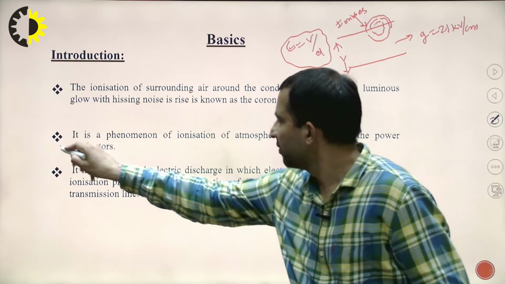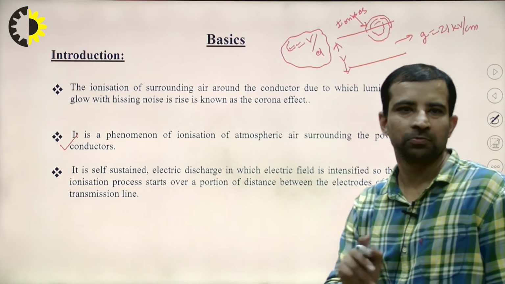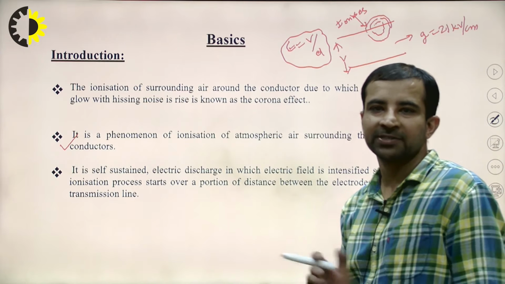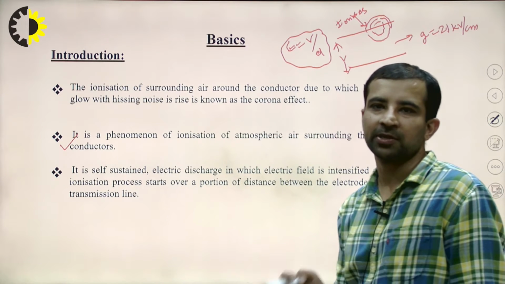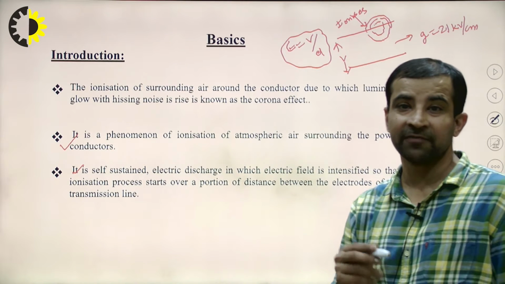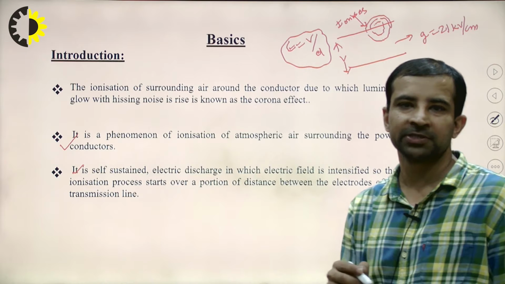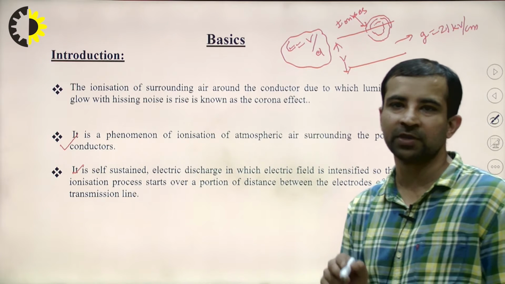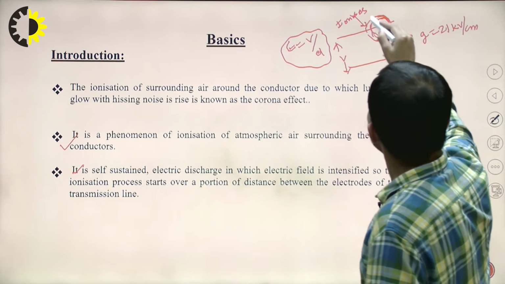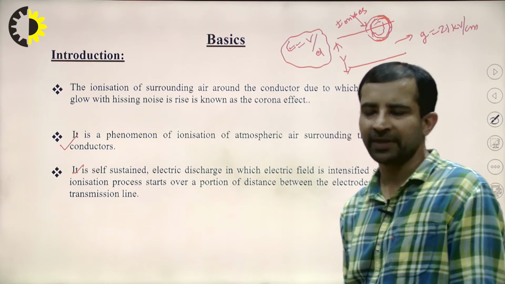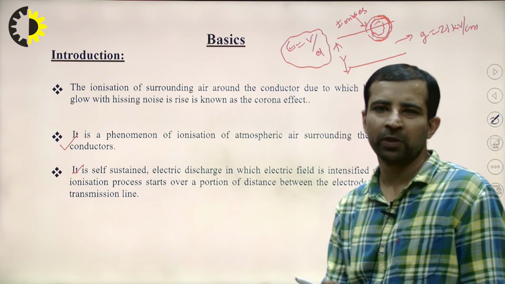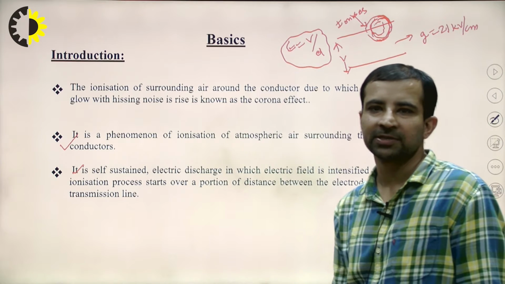Now it is the phenomenon of ionization of atmospheric air surrounding the power conductors. So that basic concept I have explained, why this ionization occurs. It is because the electric field is greater than the dielectric strength of the air. So ionization starts. Now it is self-sustained. It is a self-sustained electrical discharge in which the electric field is intensified, so that the ionization process starts over a portion of the distance between the electrodes of the transmission line. There are various advantages as well as disadvantages of this corona effect. Talking about the disadvantages, there are many, although there are one or two advantages also that I will discuss in the next slide.